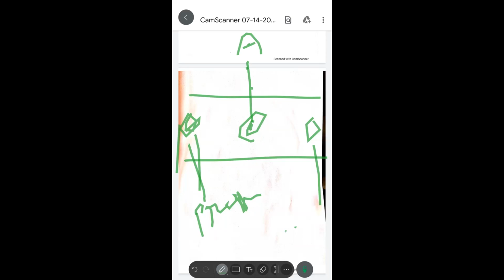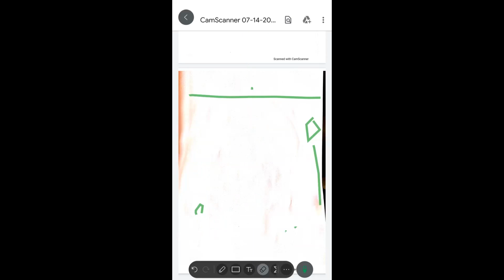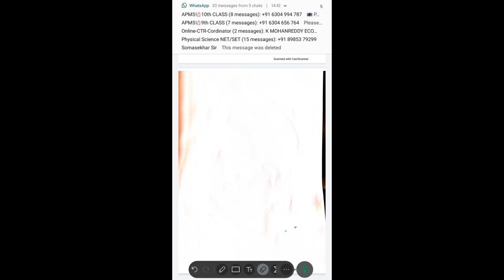Understand? So in the propagation of longitudinal waves, what happens, students? Pressure fluctuations take place. Where there is a compression, the pressure fluctuation is high. Where there is a rarefaction, the pressure fluctuation is less.